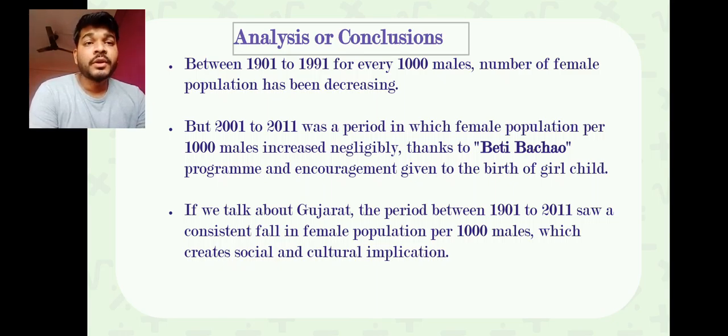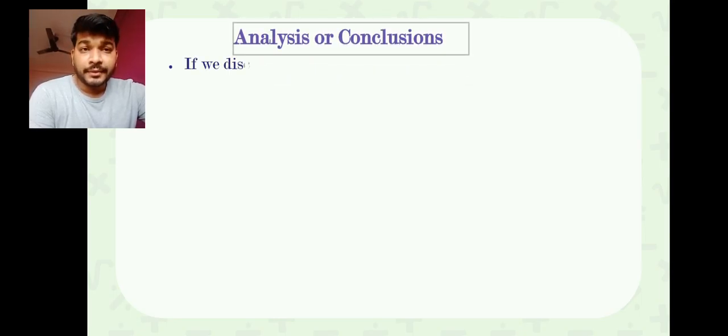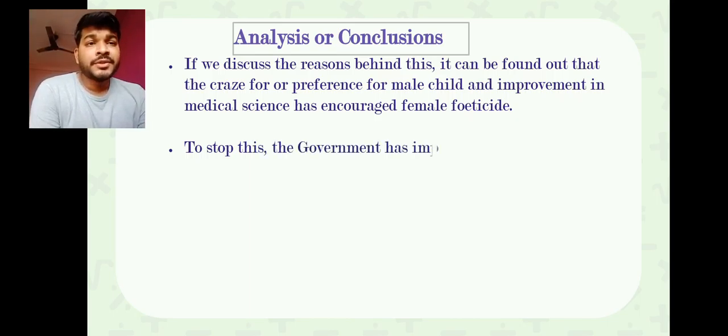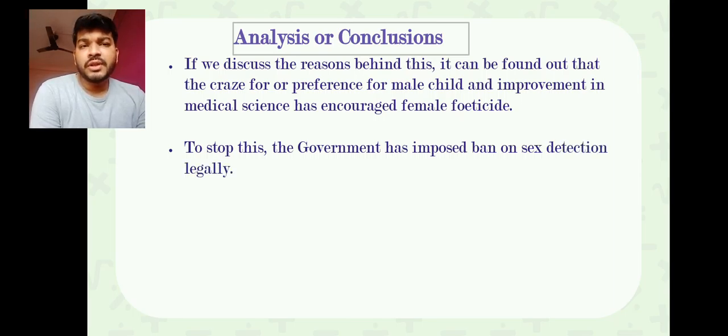Then after, when we talk about Gujarat, it has been consistently falling in the ratio of female compared to the male, which we find is due to nothing but social and cultural reasons. Now there again you find that we see here the second major factor, that is the craze for a male child. Why a male child? Because if there is a male child, then you will have the next generation. So the male child is a preference more. If a girl is born, some of them, we have seen in the news also, are just neglecting the girl child by throwing her into the dustbin.